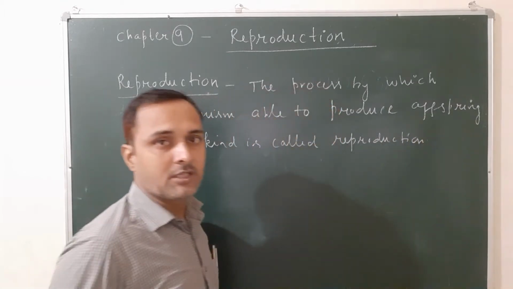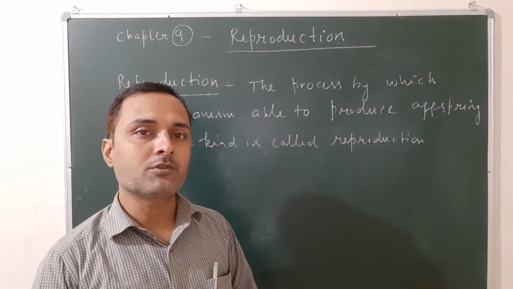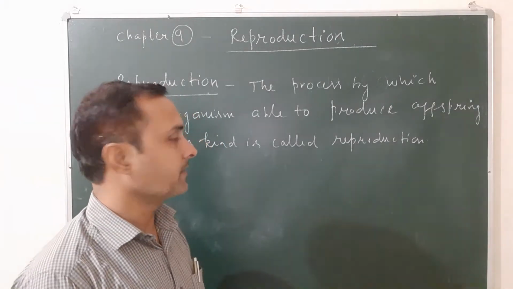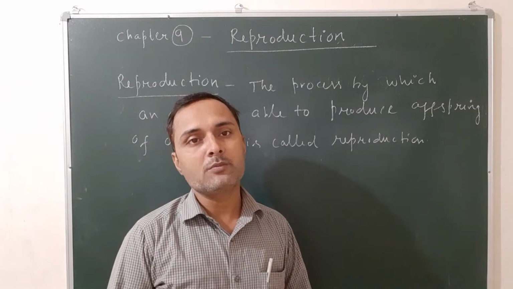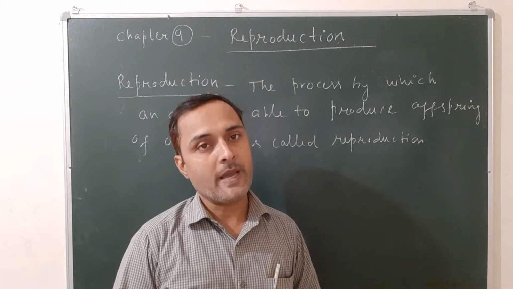So once again, what is reproduction? The process by which an organism is able to produce offsprings of own kind is called reproduction. Own kind means always the same kind of offspring produced by the parent.